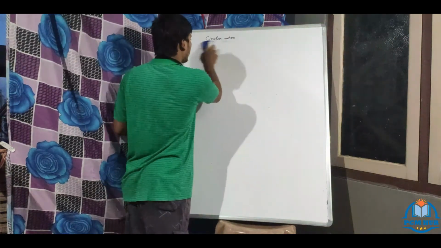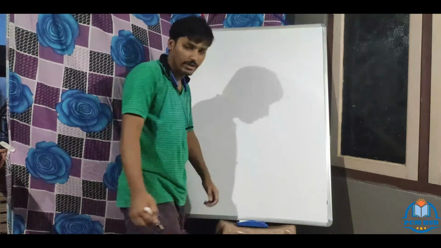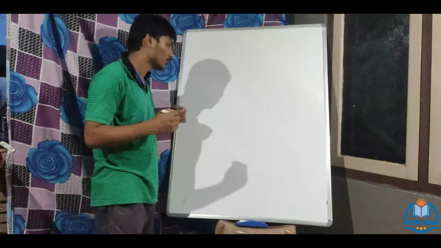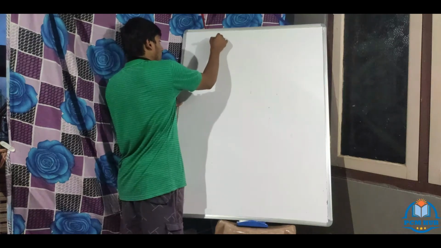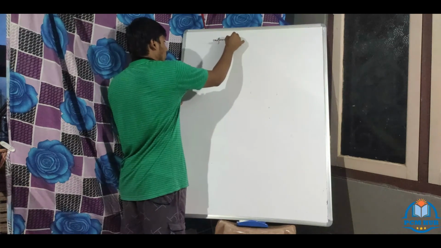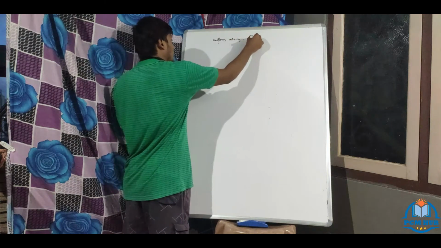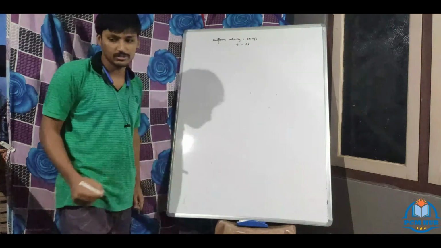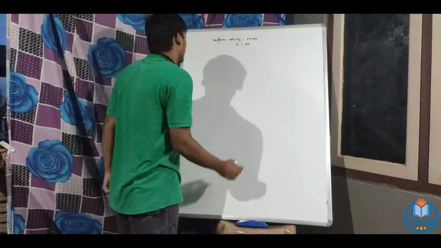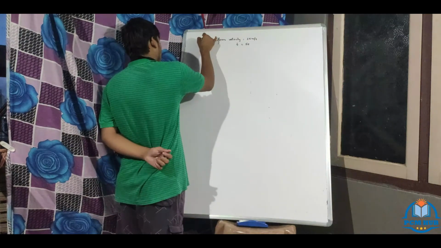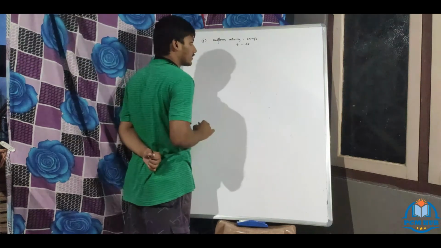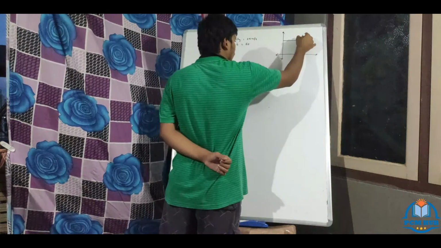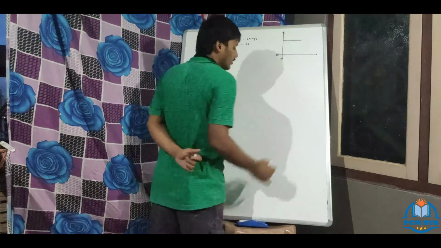Okay, so I will do that problem for you. Sharon, read the problem. A car moves with a uniform velocity of 25 meters per second for 5 seconds. For 5 seconds it is moving with that. Next, the brakes are then applied and the car comes to rest with uniform retardation in 10 seconds. That means you can see the graph. The object is moving with uniform velocity and suddenly a brake is applied.